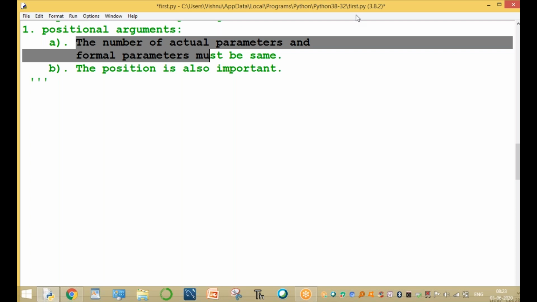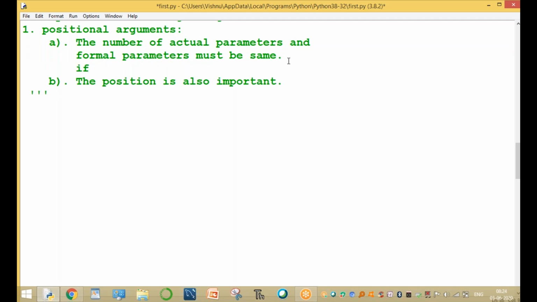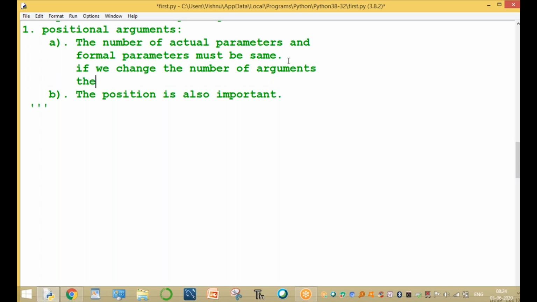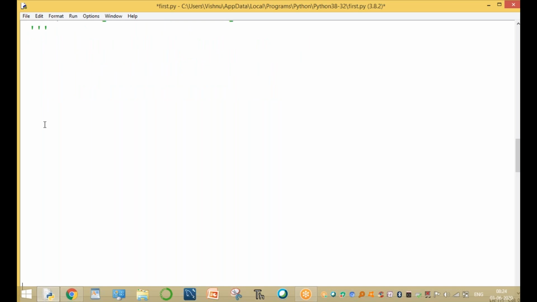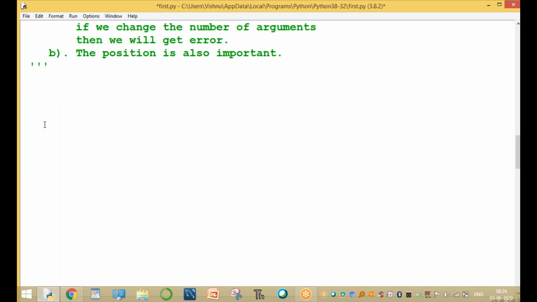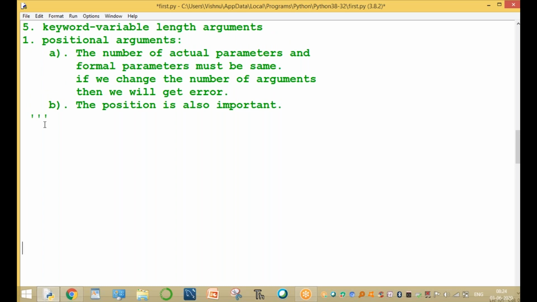If we change the number of arguments, then automatically it displays an error. That is very important: the number must be equal. If you change the number of arguments, it returns an error. You can write any example, such as the biggest of two numbers, the biggest of three numbers, or the addition of two numbers. The number of arguments must match, and the position is also very important. That is called a positional argument.